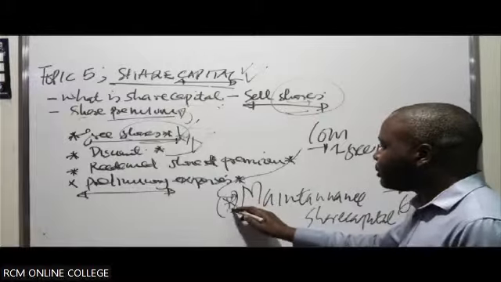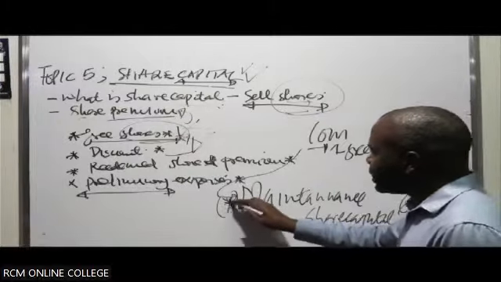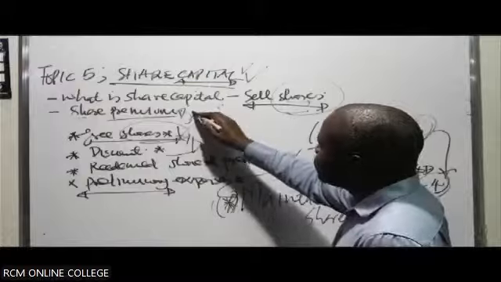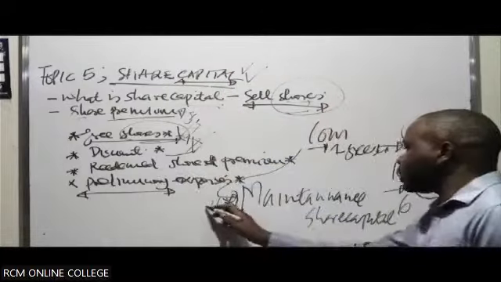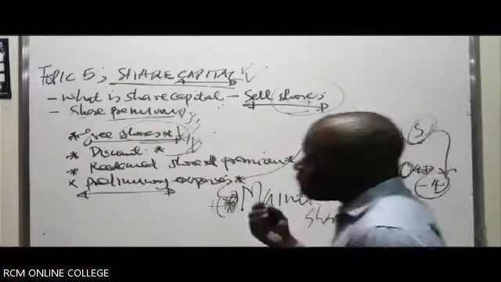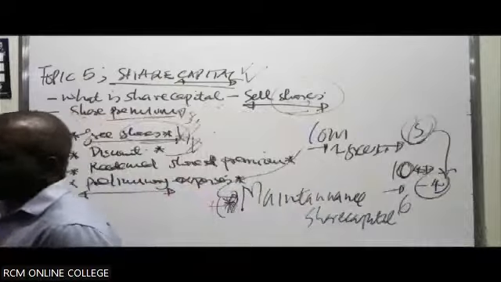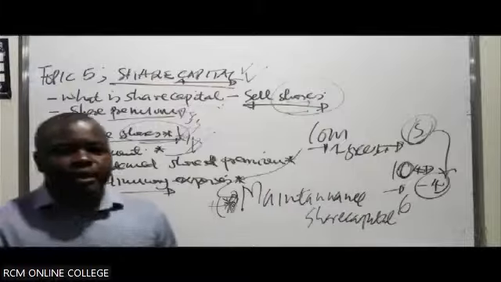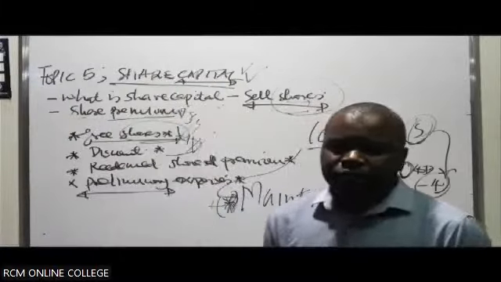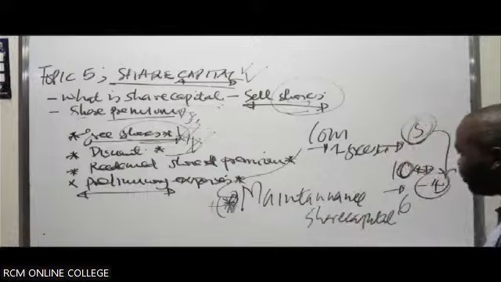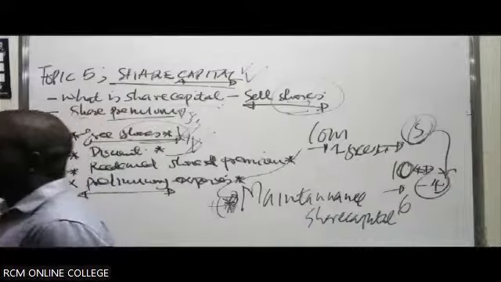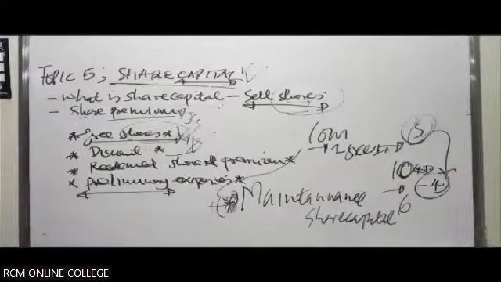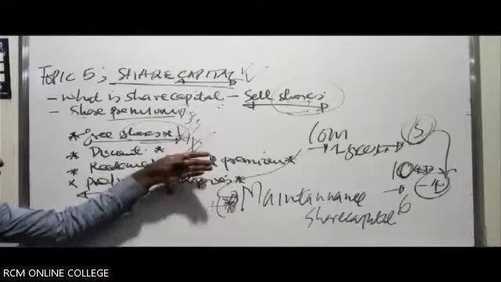You would have gone against maintenance of the share capital if you don't do this. Because you got these amounts over and above, you can take them and replace, and you will maintain the share capital. The Companies Act requires that the share capital of the company should always be maintained. It is virtually the fund of last resort that can be relied upon by creditors. If today the company was to be liquidated, where do we get the money to pay the creditors? We go to the share capital.